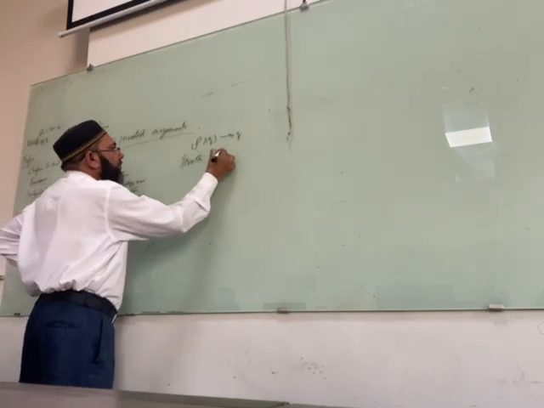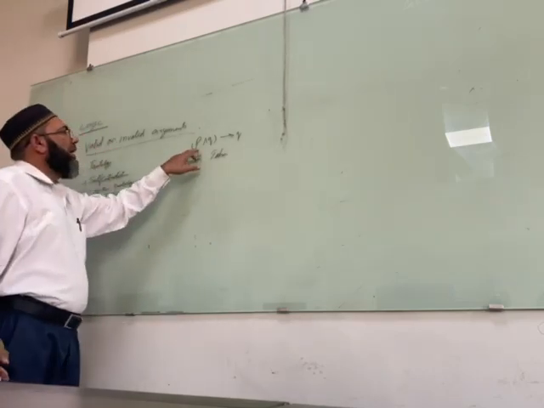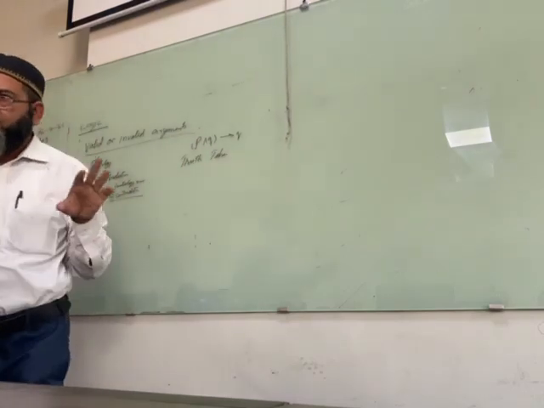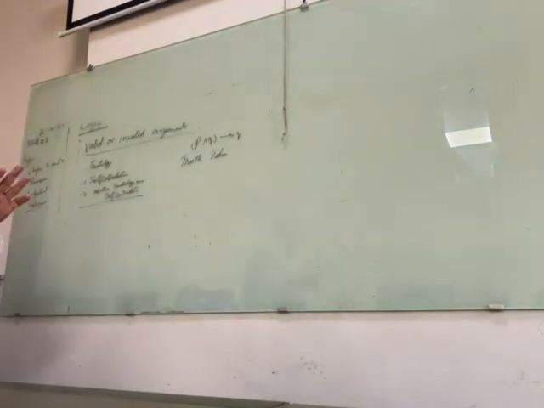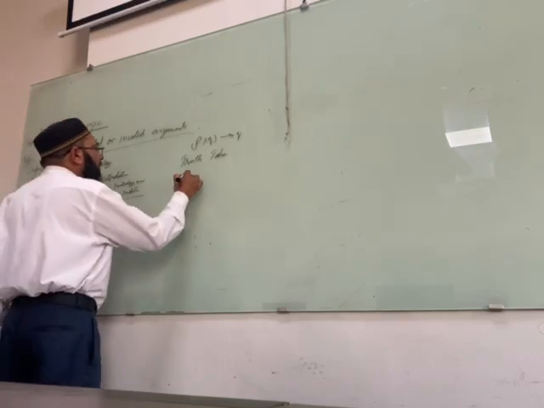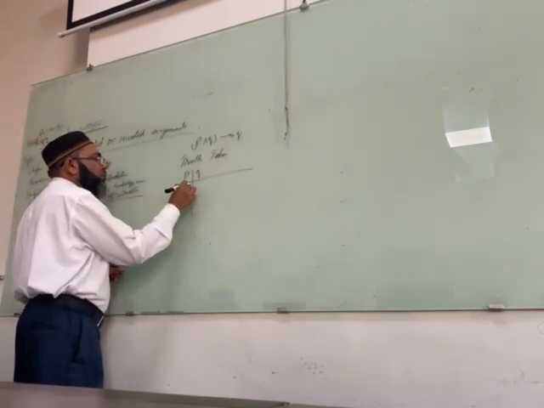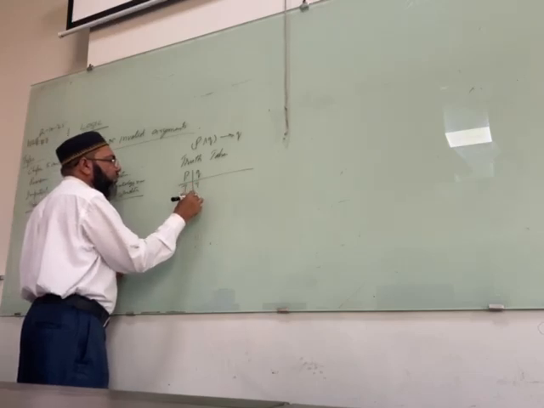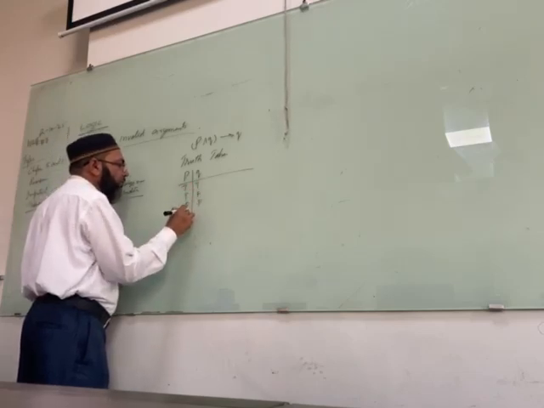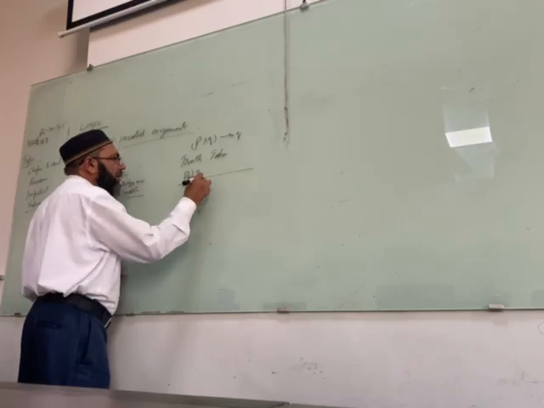Truth table. What we need? We have two propositions, P and Q. It means first two columns. One is true, true, true, false, false, true, false, false.